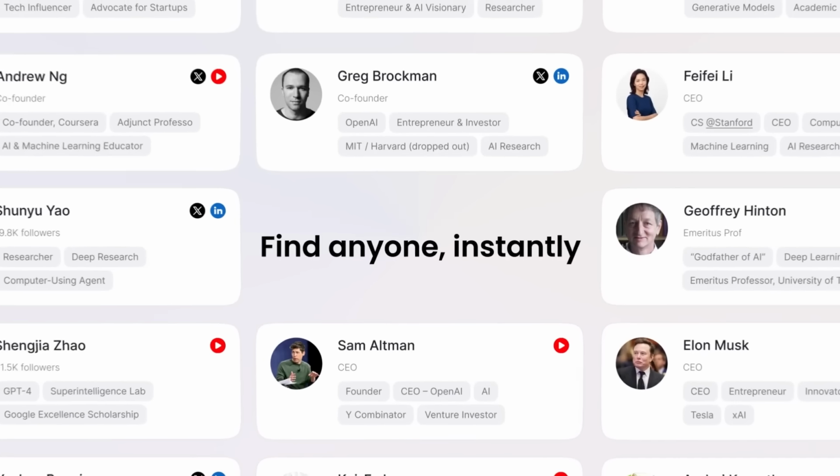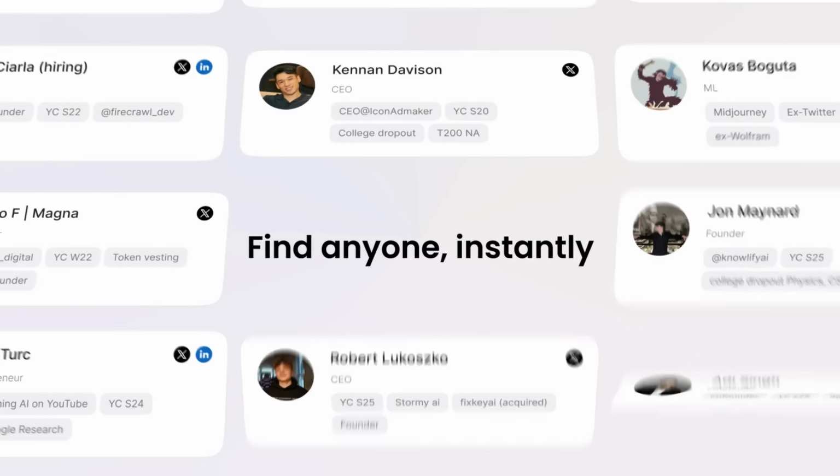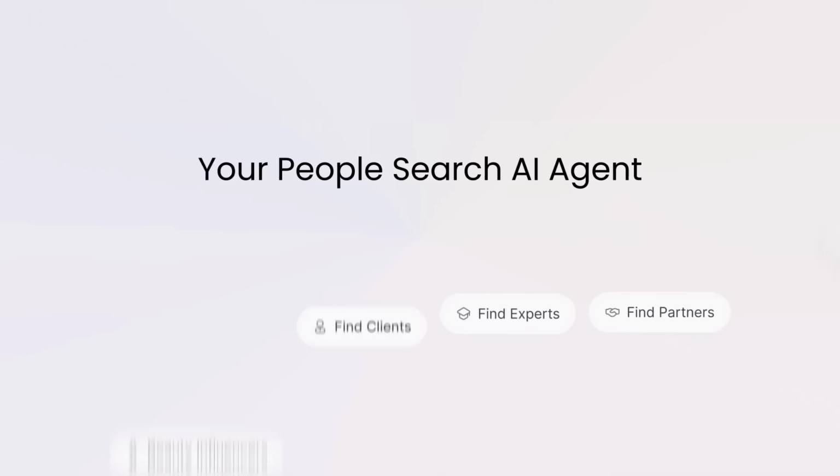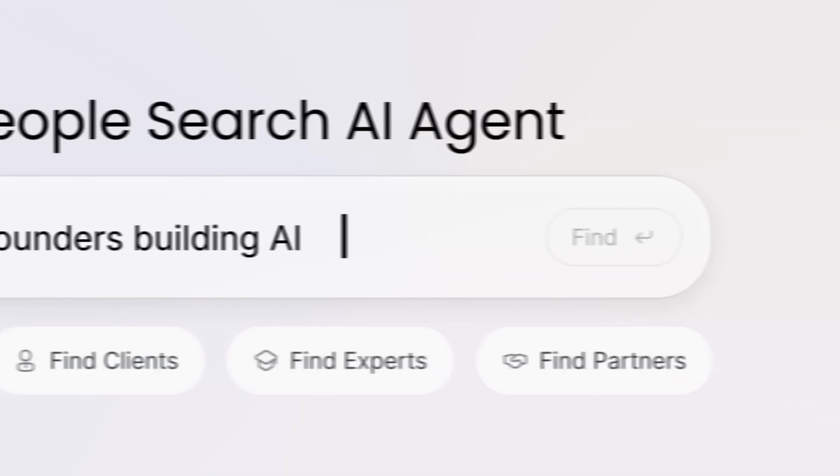Before we wrap up, there's one important thing I want to clarify. Lessie AI only organizes publicly available information, such as professional profiles and business contact details that already exist online. It does not access private, sensitive, or confidential data. So you're using information ethically and responsibly, just in a much smarter and more efficient way.